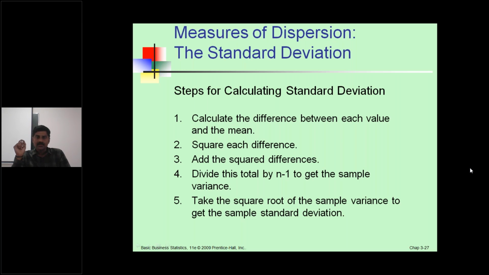To calculate the standard deviation, first you have to calculate the mean value, and then square each difference between the mean value and the observed value. Third, add the squared differences. Divide the total by n minus 1 to get the sample variance. Take the square root of the sample variance to get the sample standard deviation.